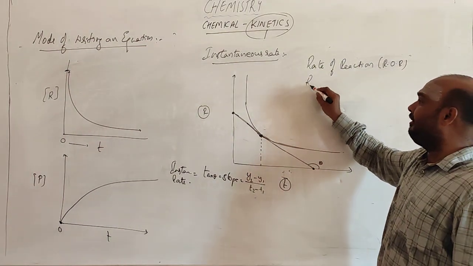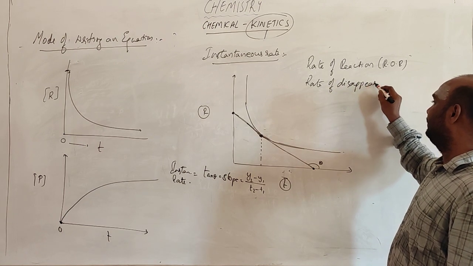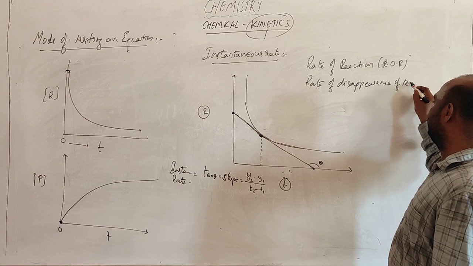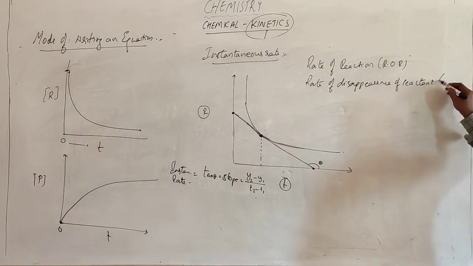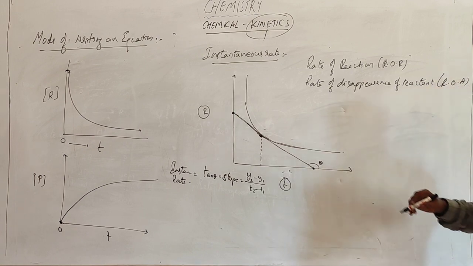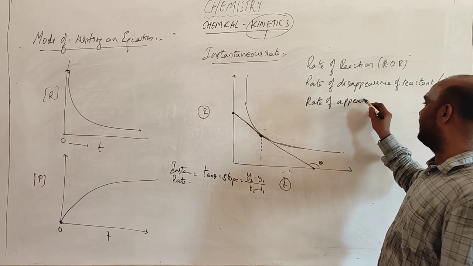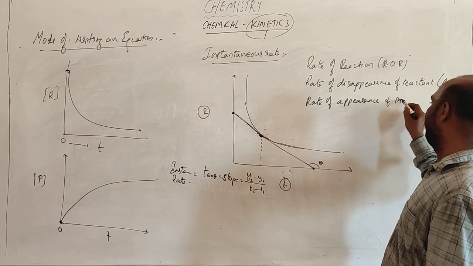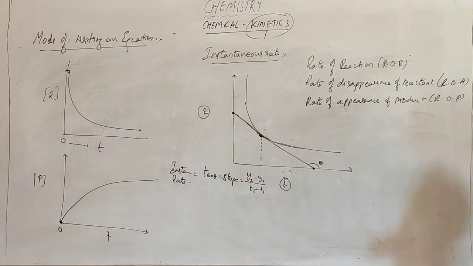Rate of disappearance of reactant. This is ROA. Rate of appearance of product. This is ROP. Rate of disappearance of reactant, ROA.